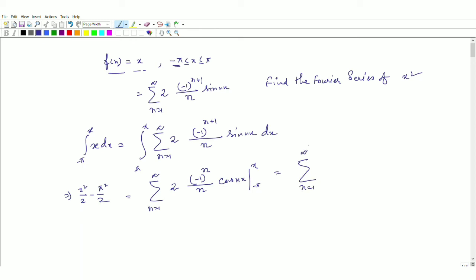Summation 1 to infinity 2 minus 1 to the power n, here it should be n square, because in the denominator another n will come, okay? Then cos nx, after putting the limit, cos nx minus cos n pi. In place of cos n pi, we can put minus 1 to the power n, because we know cos n pi is equal to minus 1 to the power n, okay?